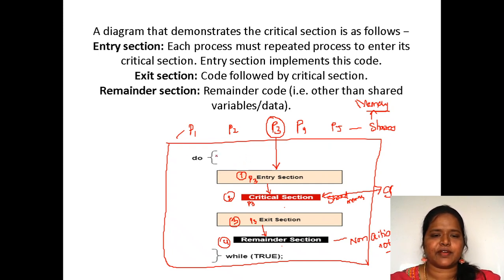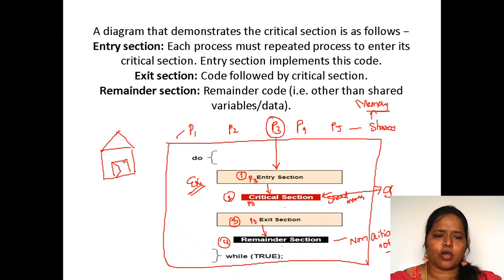So for example of this critical section, we are going to have our house, right? We have our house, and what are we going to do? We are going to lock our house. Fine, we are going to lock our house.